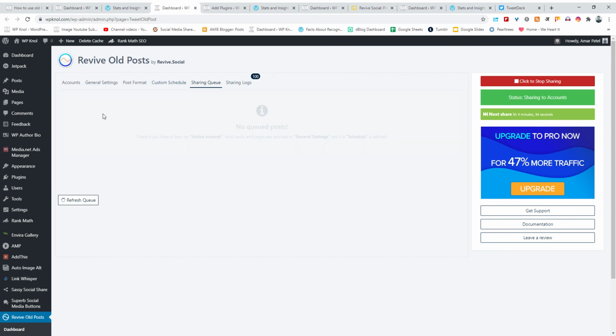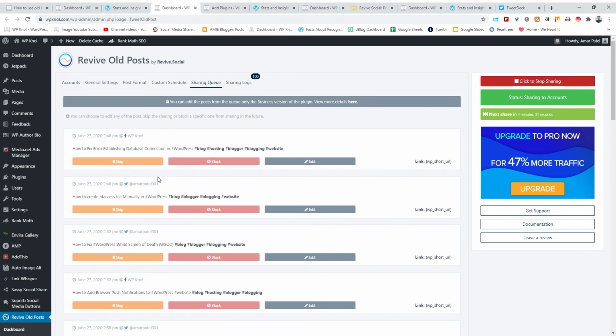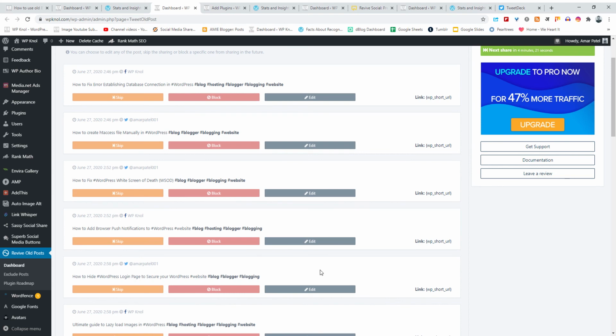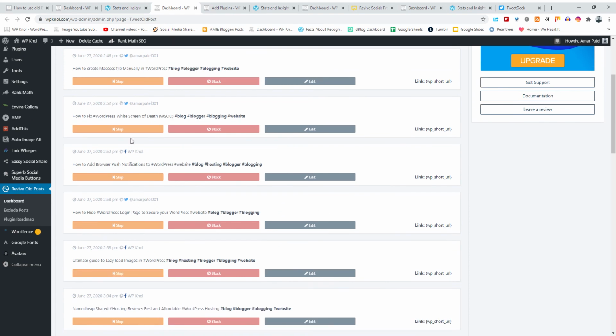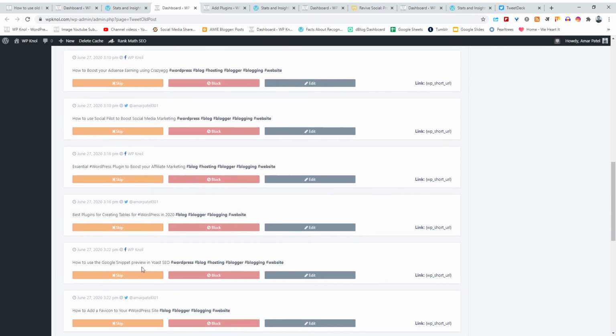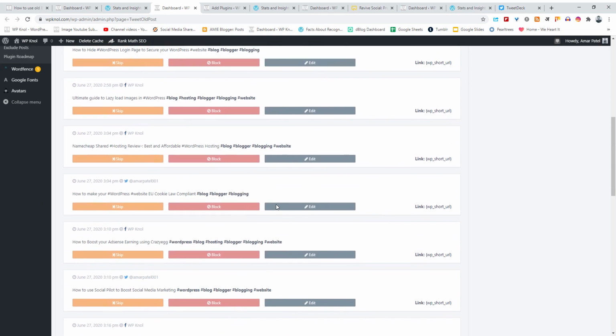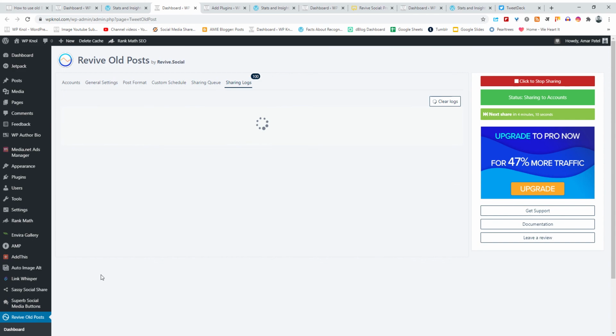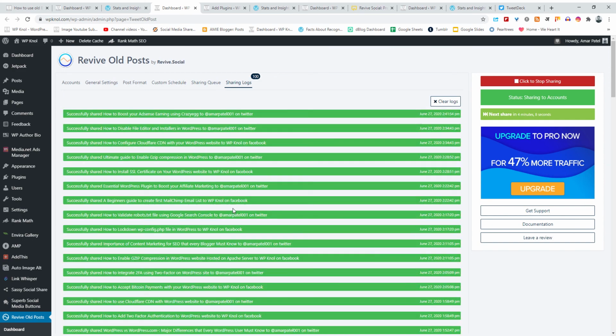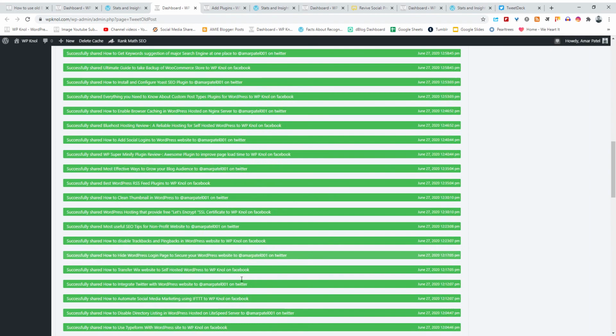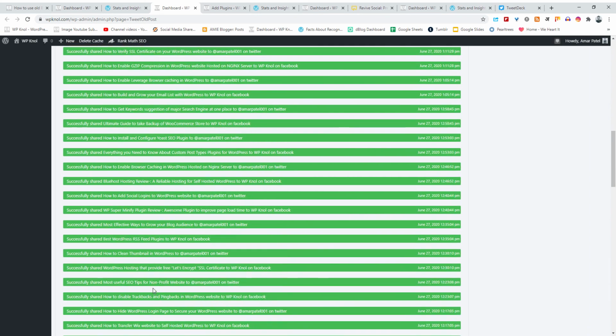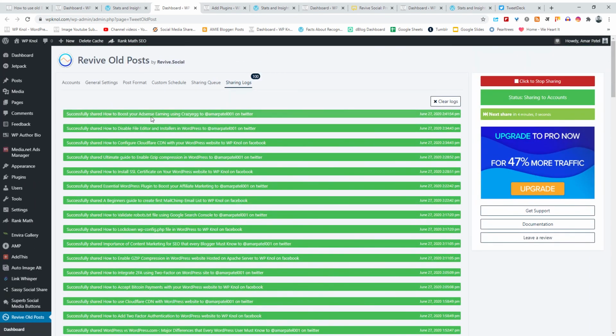Sharing queue. Once you do all the settings, it will show you the queue. This will post at 2:46 p.m., then 2:46, 2:52, like that. This is Facebook, Twitter, Facebook, Twitter. So this is the post schedule. Okay, and sharing logs. The sharing logs show that the post was successfully shared. So this is the sharing log, and these are my posts which were successfully shared.